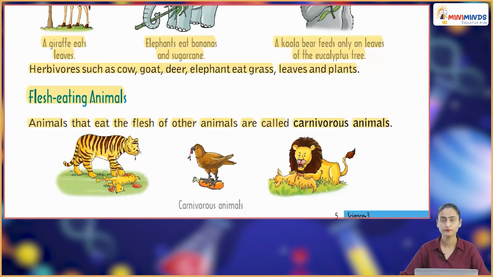Herbivores such as cow, goat, deer, elephant eat grass, leaves and plants. Then we have flesh-eating animals. Animals that eat the flesh of other animals are called carnivorous animals.